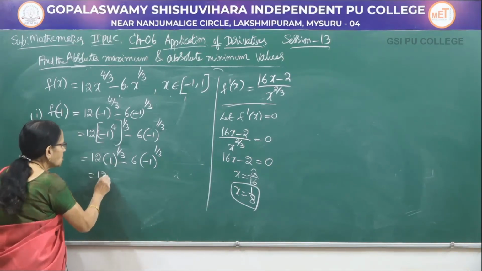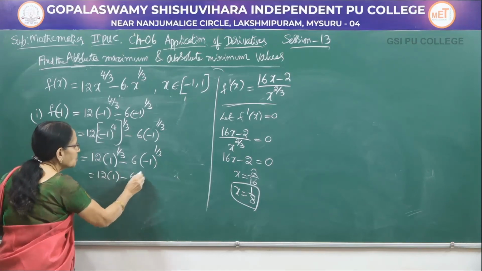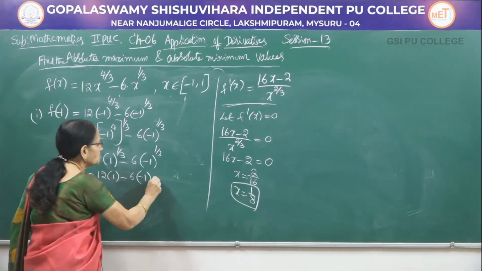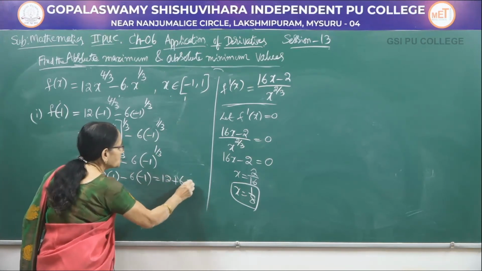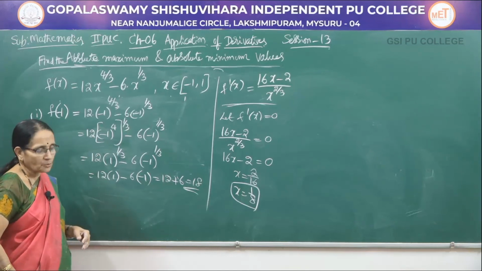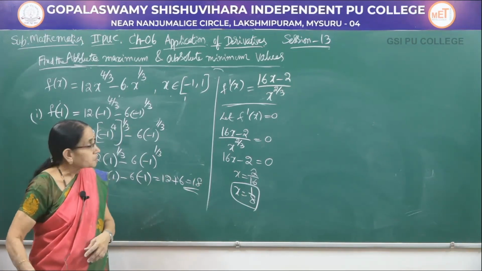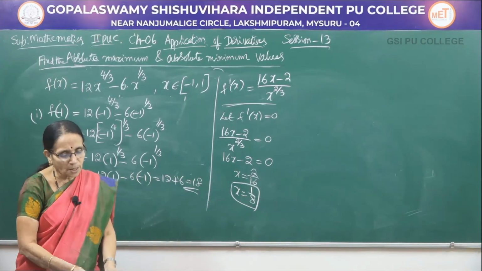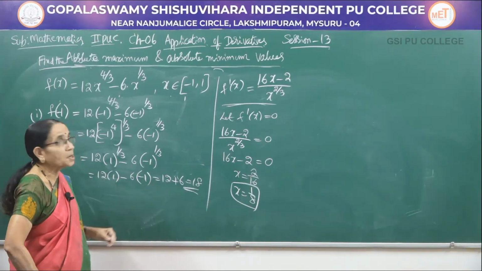So this is 12 into 1, that is minus 6 into minus 1. So minus of minus is plus, that is 12 plus 6, that would be equal to 18. So we got the value of the function at x equal to minus 1, the first end point I am calculating, that is equal to 18.